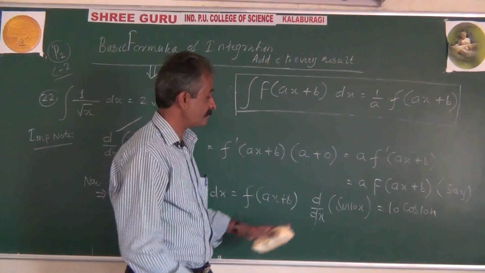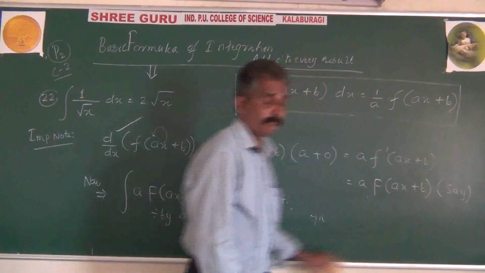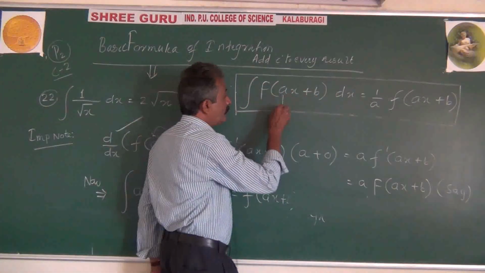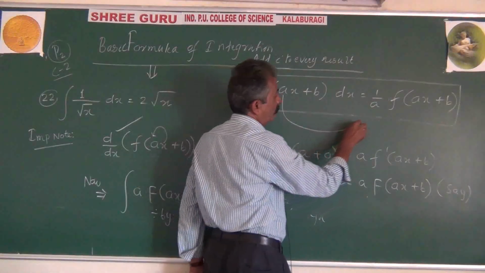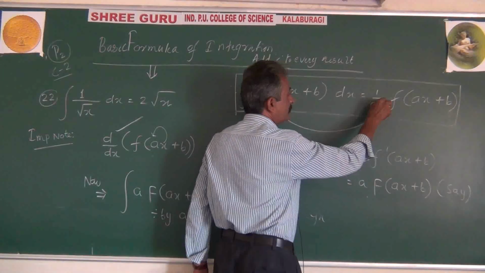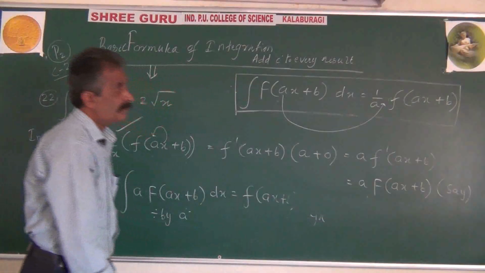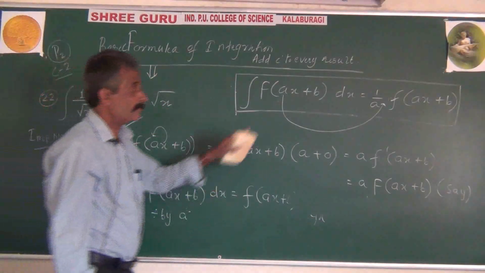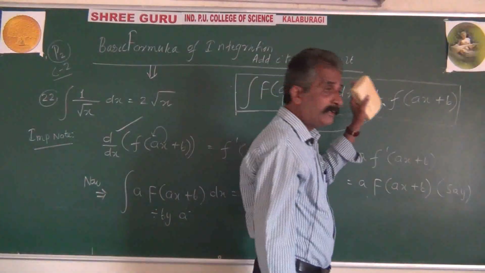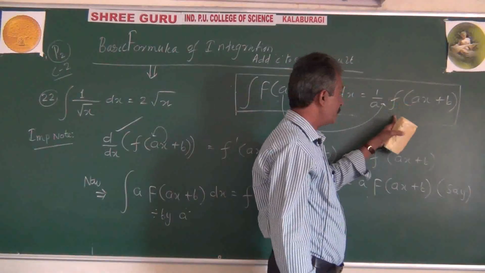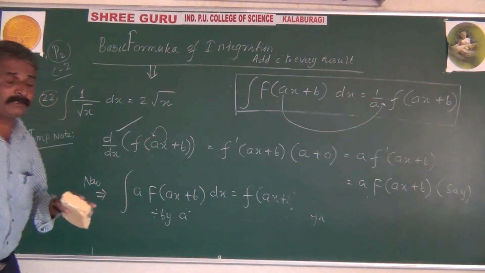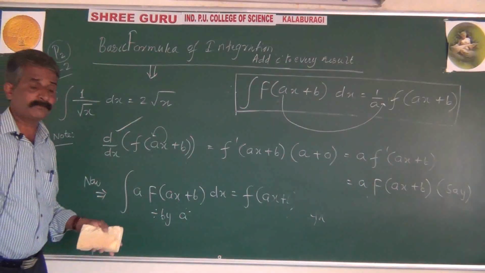So in differentiation, coefficient of x will multiply, whereas in integration, look at this coefficient of x, what is happening, it is dividing but not multiplying. Hence, in integration, coefficient of x will divide the result of integration, whereas in differentiation, coefficient of x will multiply the result of differentiation.